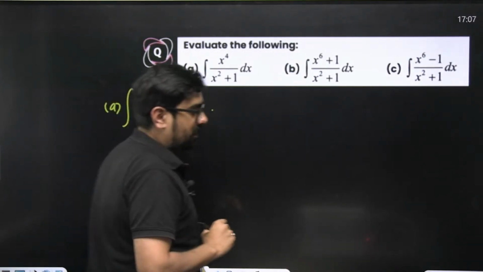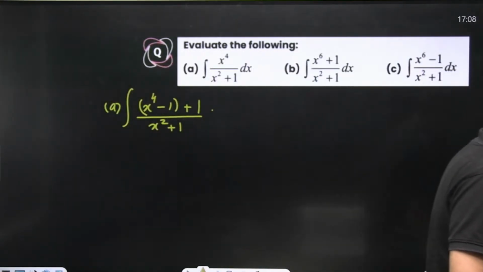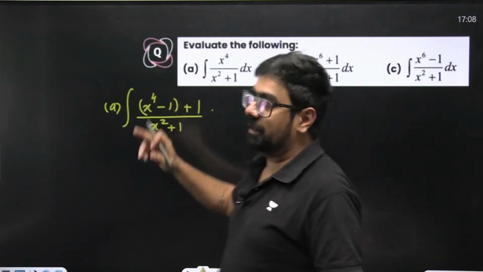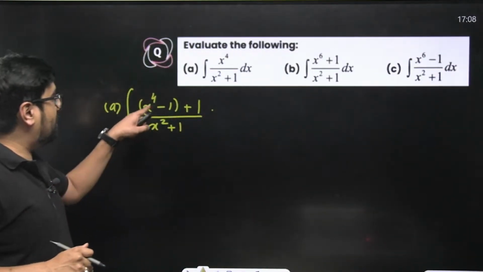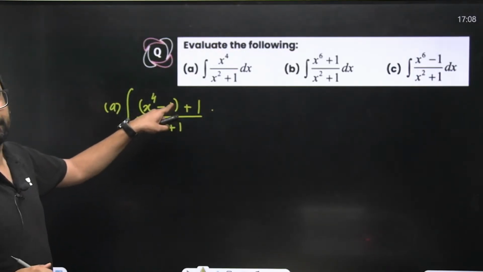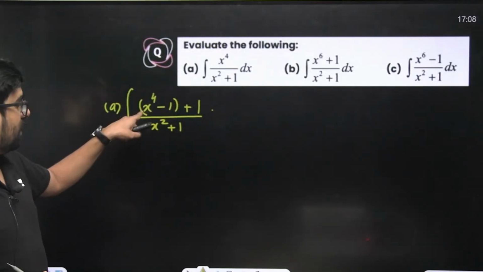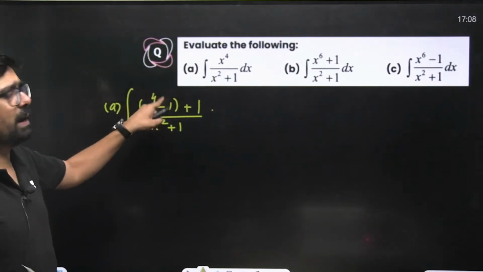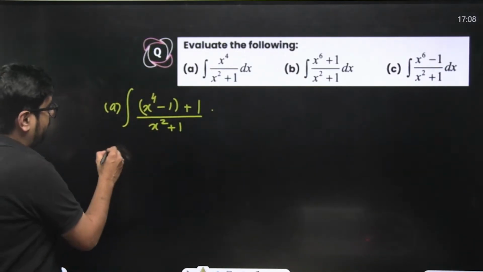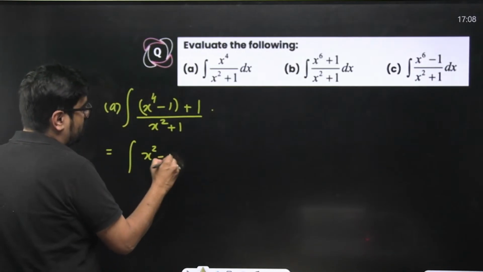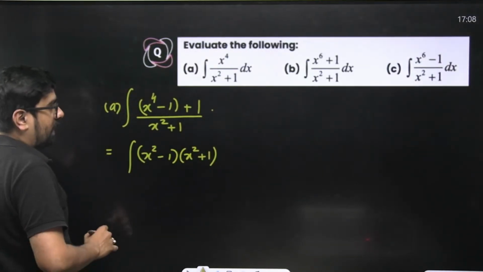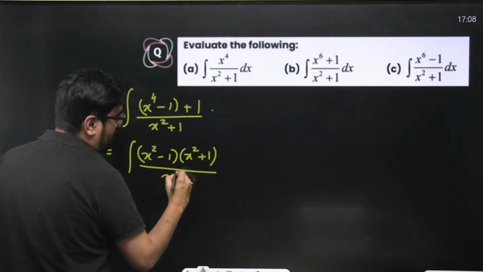Now, did it help you? What will be the factors over here? x square minus 1 into x square plus 1. Right? This will become x to the power 4 minus 1, which is x square minus 1 into x square plus 1, divided by x square plus 1.